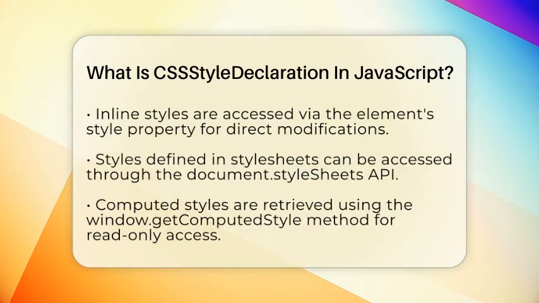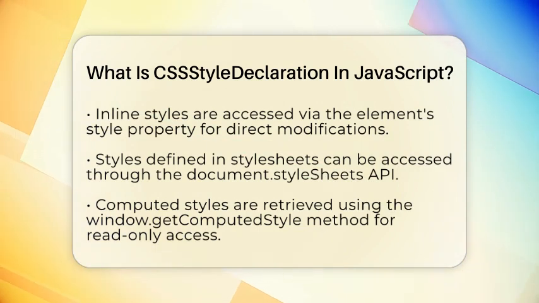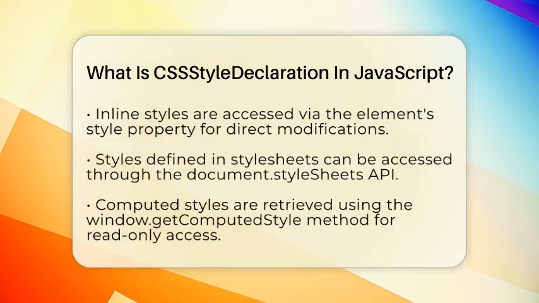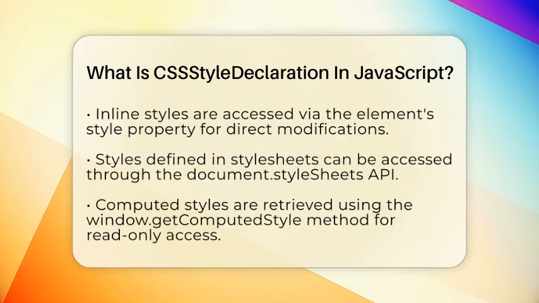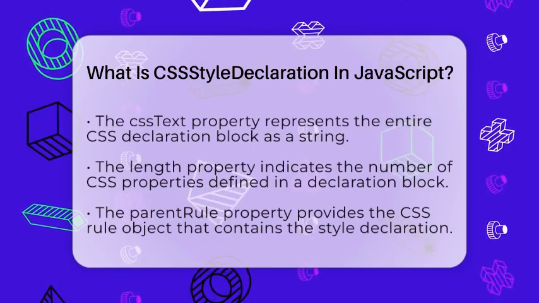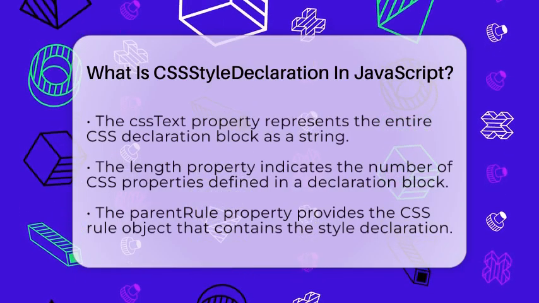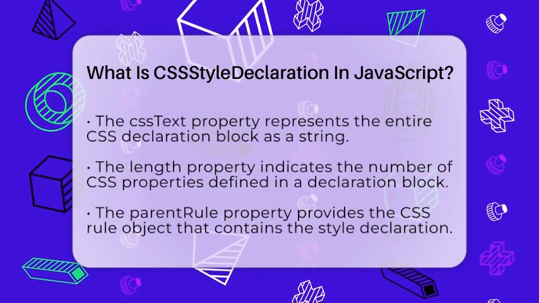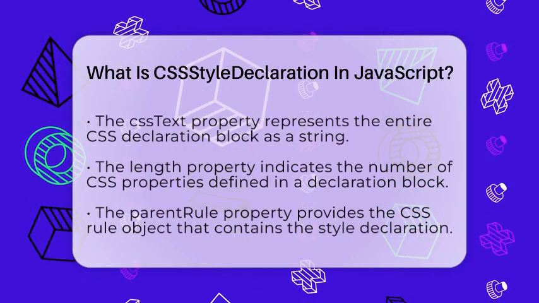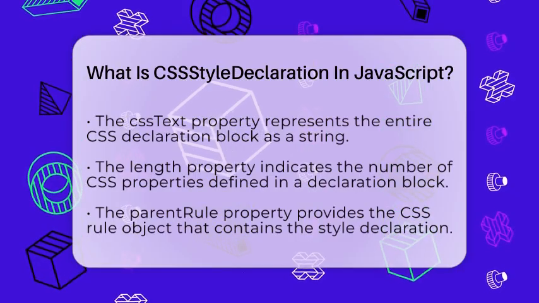Now, let's look at some important properties of CSS style declaration. The cssText property is a string that represents the entire CSS declaration block as text. If you set this property, it updates the inline styles for an element. The length property tells you how many CSS properties are defined in the declaration block. Additionally, the parentRule property gives you the CSS rule object that contains this style declaration, if it applies.